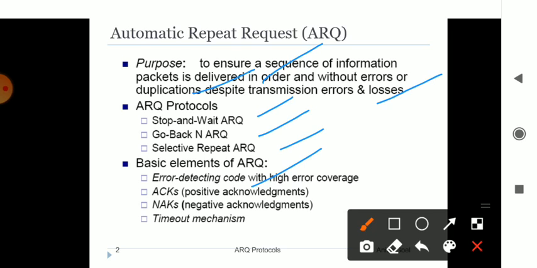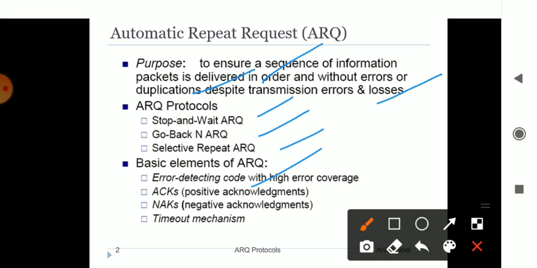Timeout mechanism is nothing but, if some problem is there in between, what do I do? I take a timeout for a certain amount of time. I move away from that traffic, come outside, get it corrected, and once again I move in that particular path. That is said to be your timeout factor.